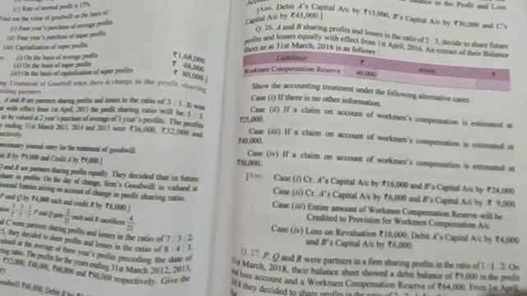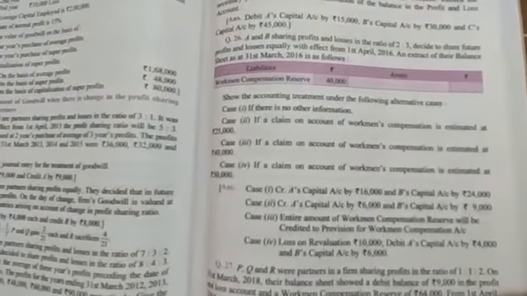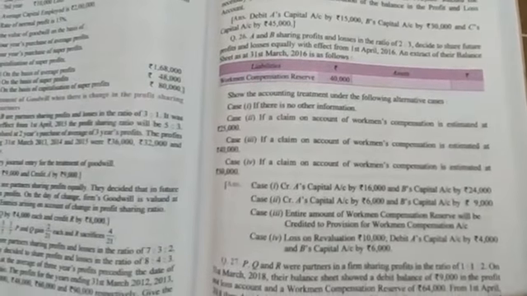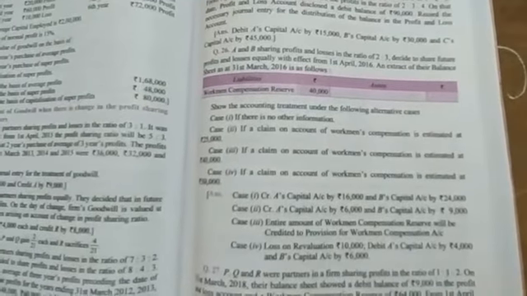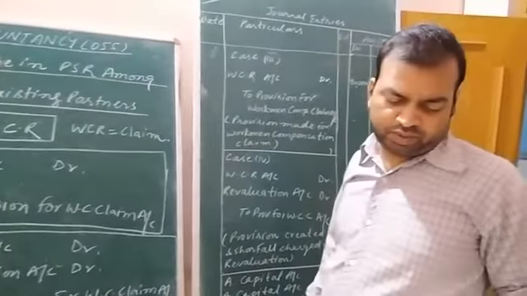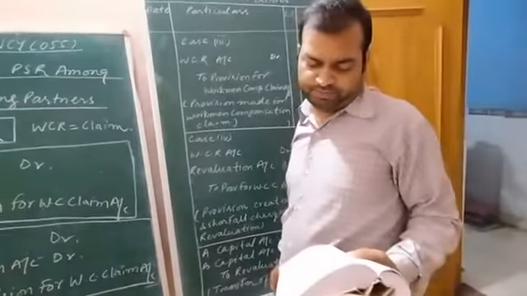If you have lost previous screenshots of the same question, now just see. Within the balance sheet, workman compensation reserve has a balance of 40,000 rupees.